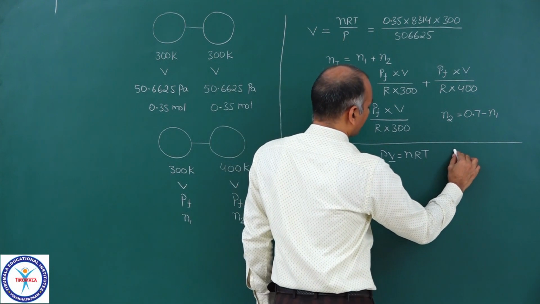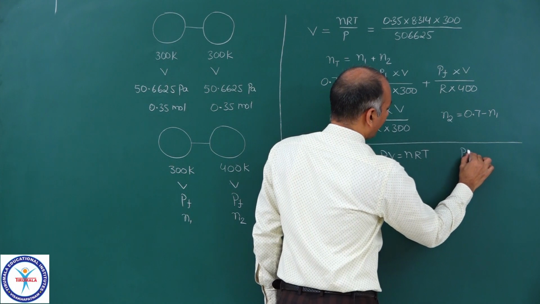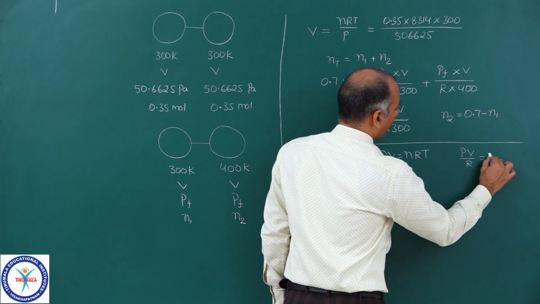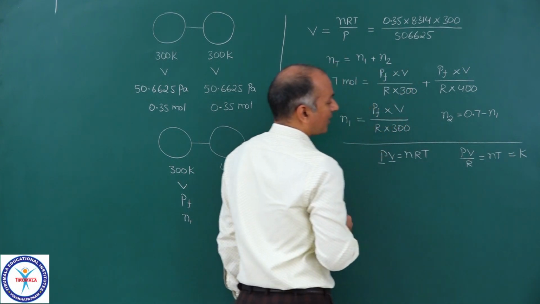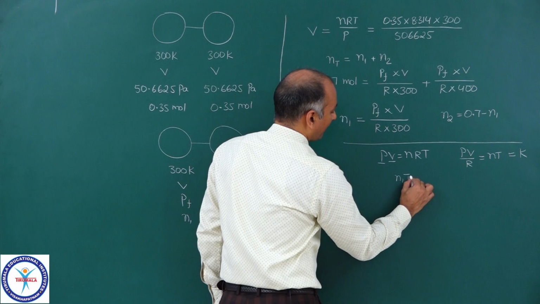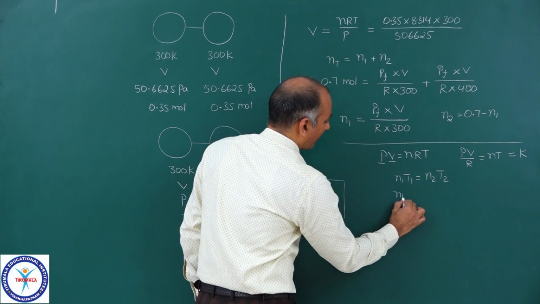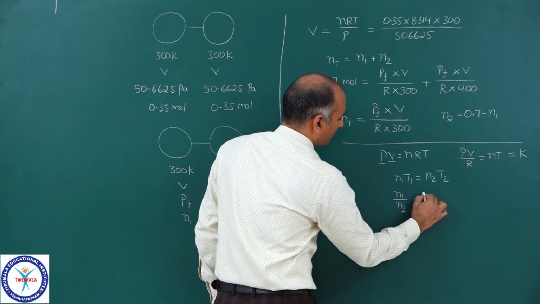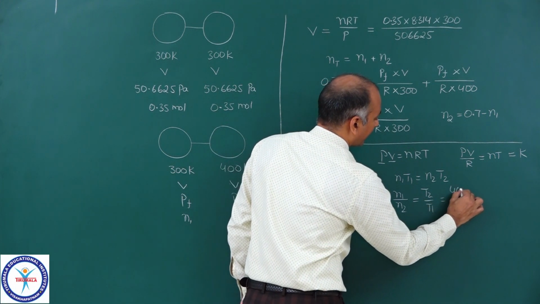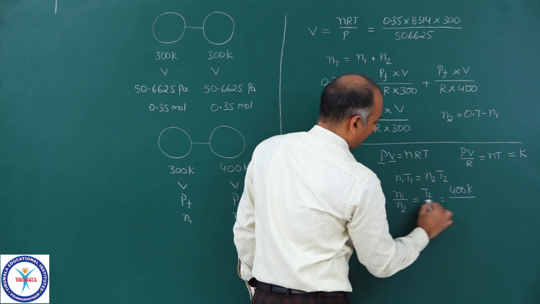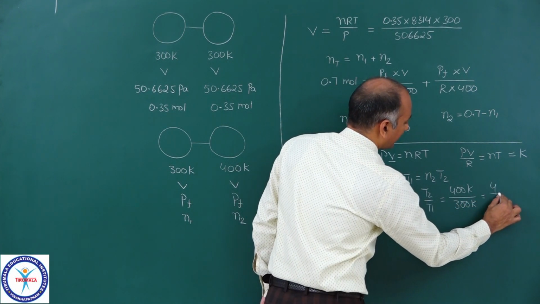You can write this expression as PV upon R is equal to N into T, and PV upon R is equal to constant. So we can write N1 T1 is equal to N2 T2, and N1 upon N2 is equal to T2 upon T1, and T2 is 400 Kelvin, and T1 is 300 Kelvin. So that is equal to 4 upon 3.